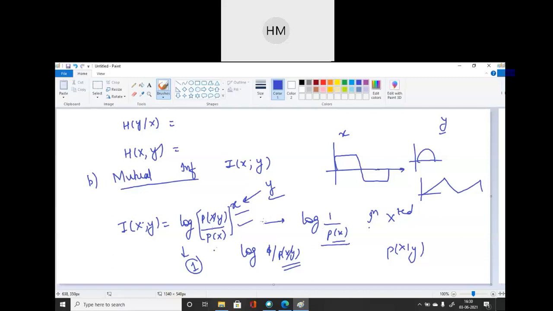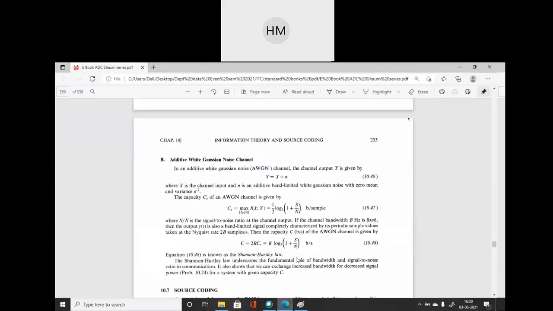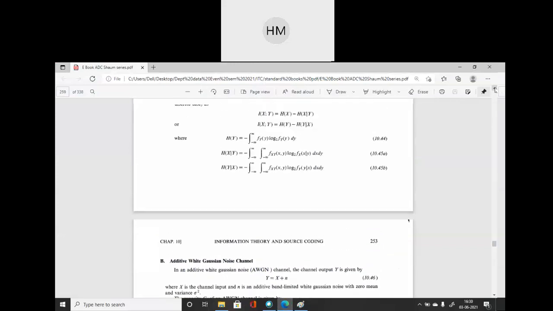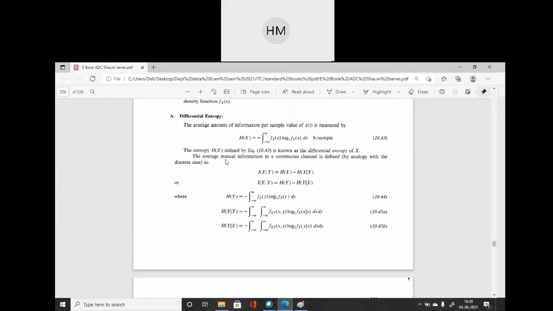Now I will write the mutual information for the continuous channel domain. And we all know that mutual information should be greater than or equal to 0. So this is the basic condition we all know. Now we will define this mutual information equation. I will show you in the book how mutual information is defined, so you can write down the equation from this. Write down, students, the average mutual information from this line.